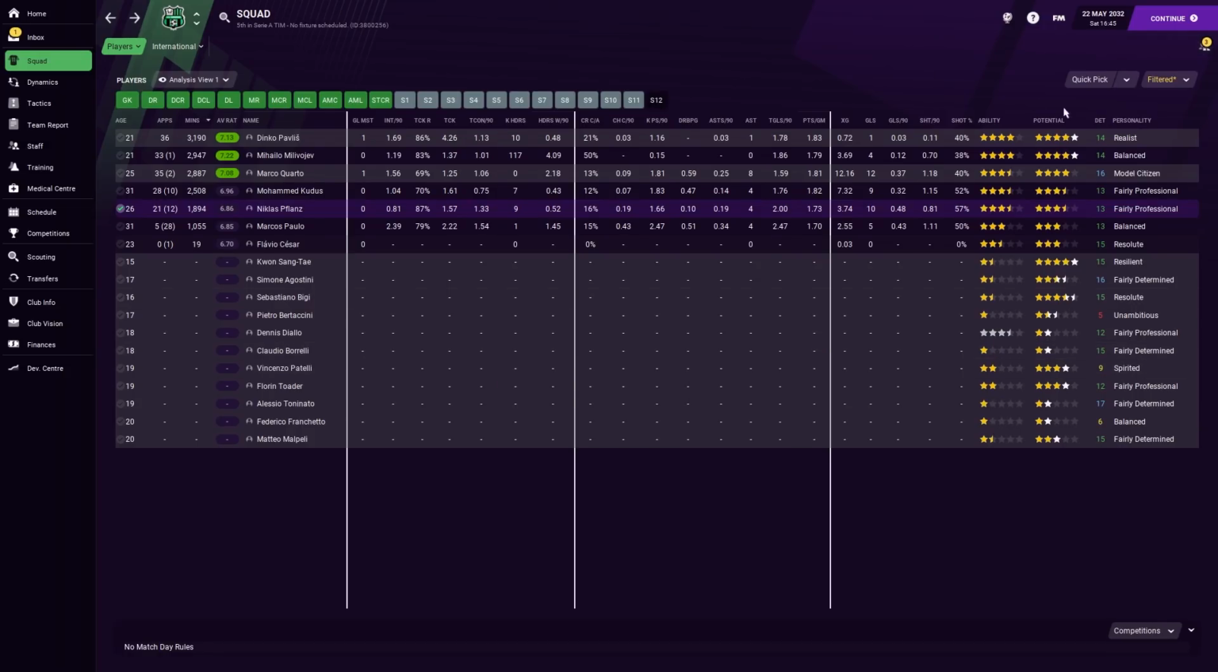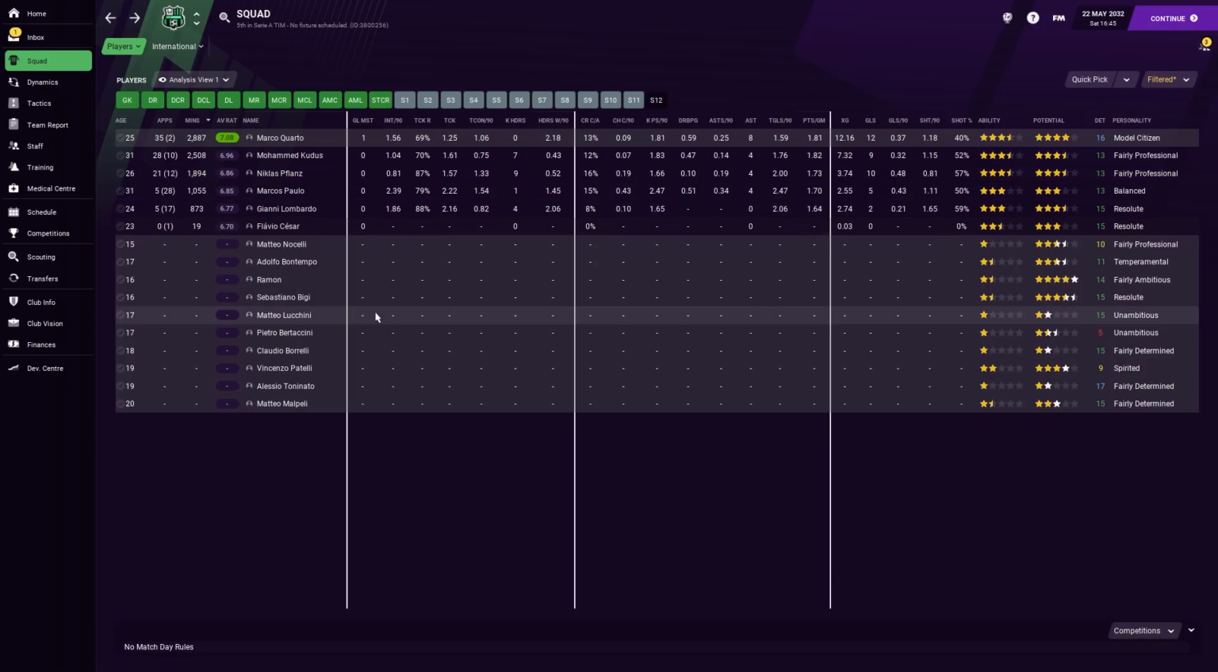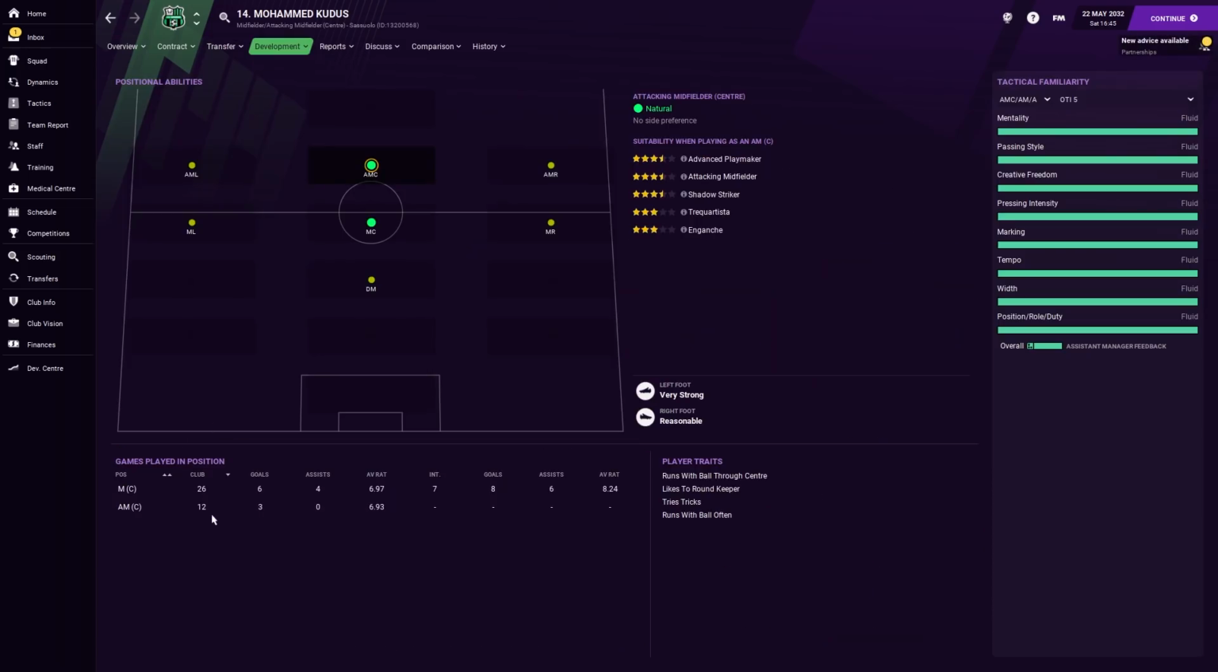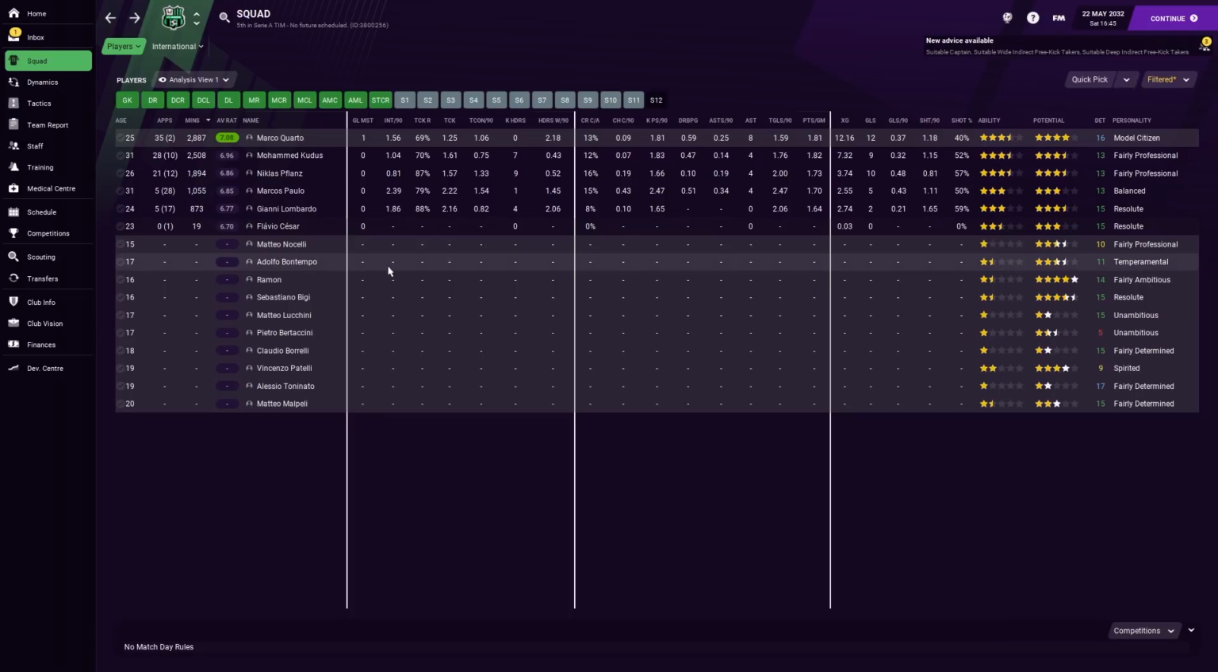Right, attacking midfielder now. I'm going to go back to the wingers in a sec. So really, the comparison here is Quarto versus Kudus, but the problem we've got here is that Kudus has only played there 12 times, so it's hard to work out the connection. Quarto makes a lot of interceptions. His tackles are about the same. He does win fewer tackles, but we do concede a bit more with him in the team.